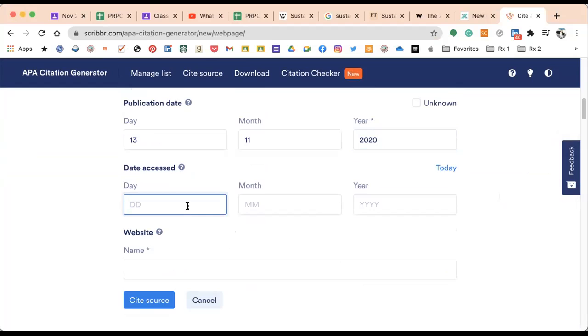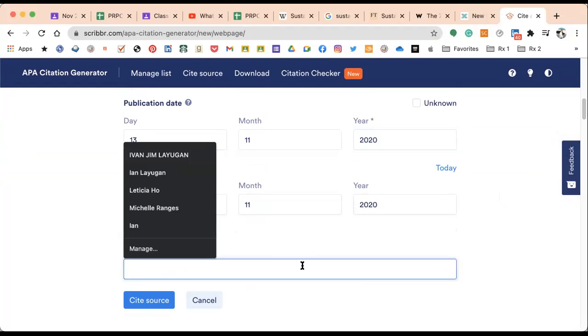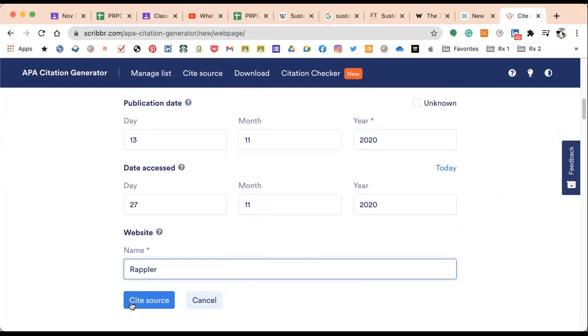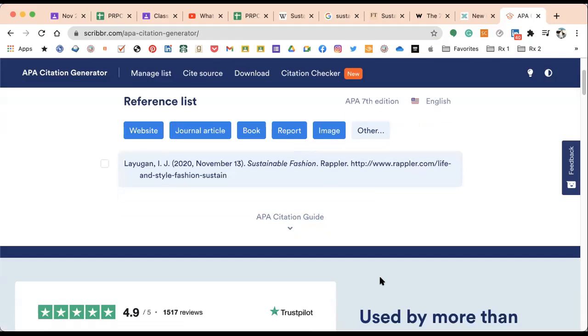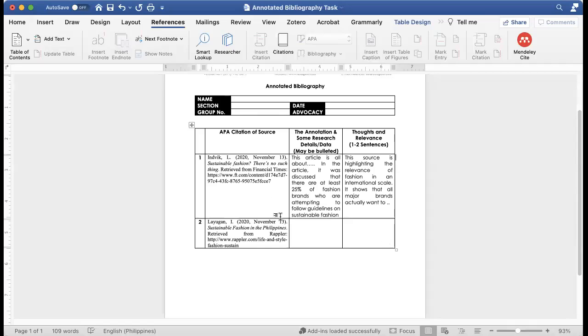So what's today? November 27th of 2020. The website name is Rappler. Site there. See? Bilis din niya. Same lang yung lumabas. Okay, so this is how, and then you just copy that and you can post that already in your project. So let's try to put that there. Tada!